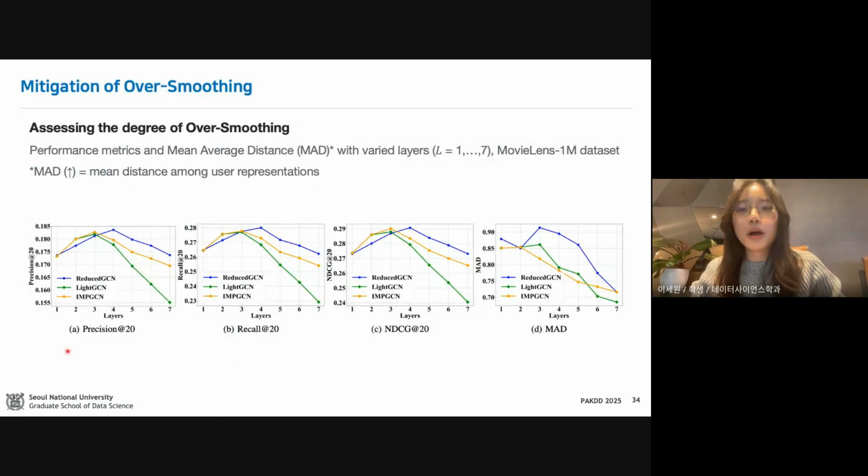First, we assess how well our model addresses oversmoothing by varying the number of GCN layers from 1 to 7. Here, we additionally report MAD on the right, which indicates the degree of oversmoothing. And for all metrics, the higher, the better. And while the baseline models in green and yellow suffer from significant performance drop with the increase in layer numbers, our model in blue is more robust, as it maintains higher performance, especially in deeper layers. And it shows its resilience to oversmoothing.